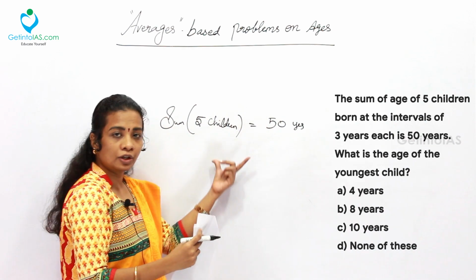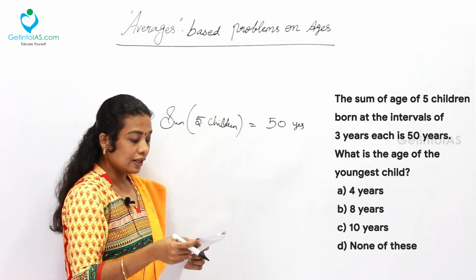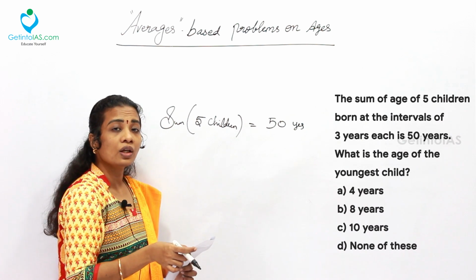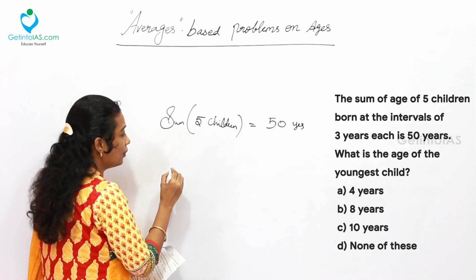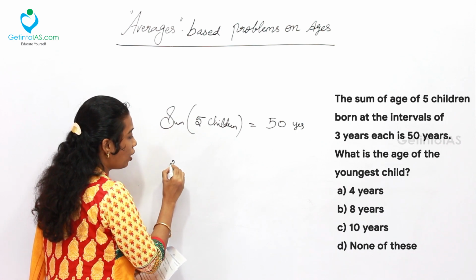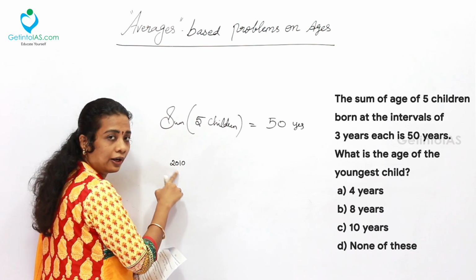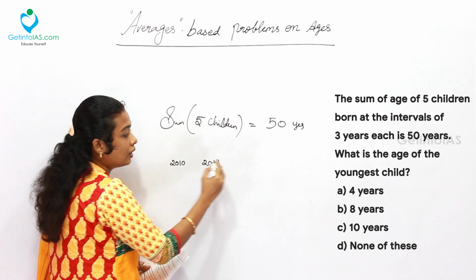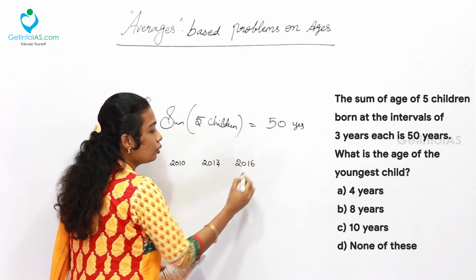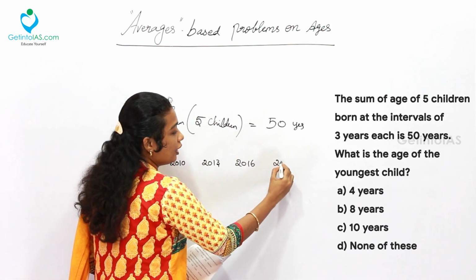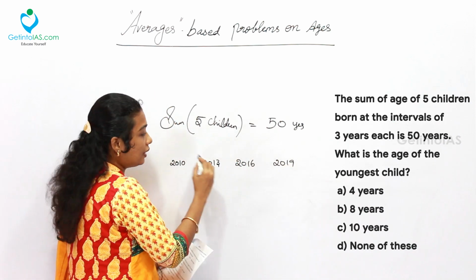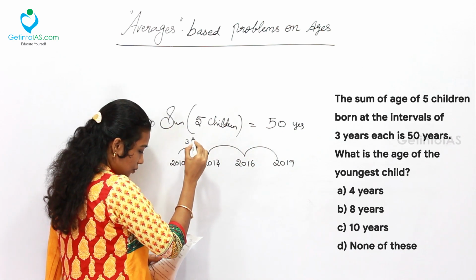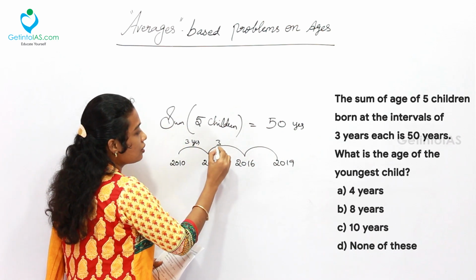The next thing to notice is the interval of 3 years each. For example, if one child is born in the year 2010, the next child will be born in 2013, the next in 2016, and the next in 2019. There is a common difference of 3 years each. That is the meaning.